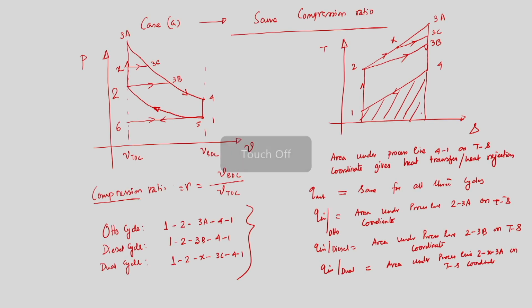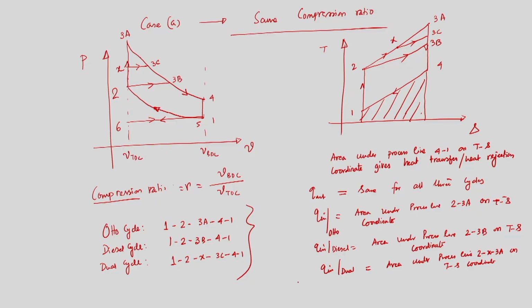So what we can see from this is that the heat rejected from all three different cycles is the same, but the heat being added into the system because of the combustion is different, because the areas under the process lines are different in the TS diagram. So we can say that Q in auto is greater than Q in dual, greater than Q in diesel.